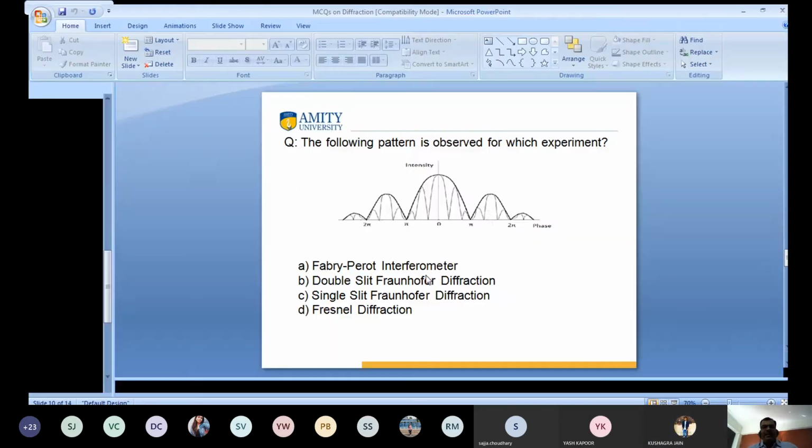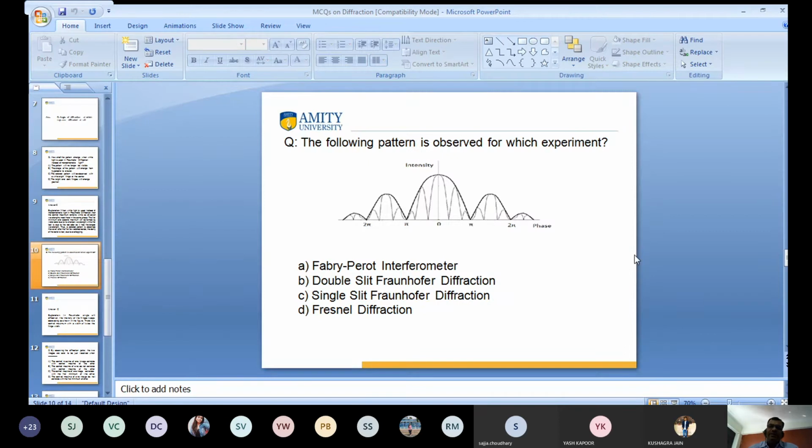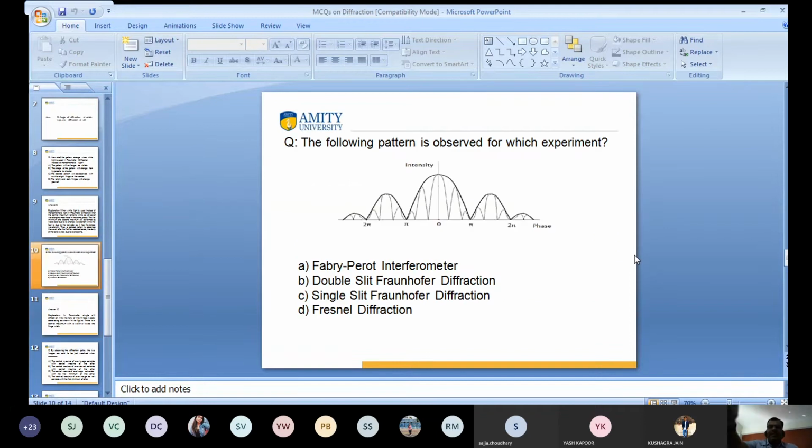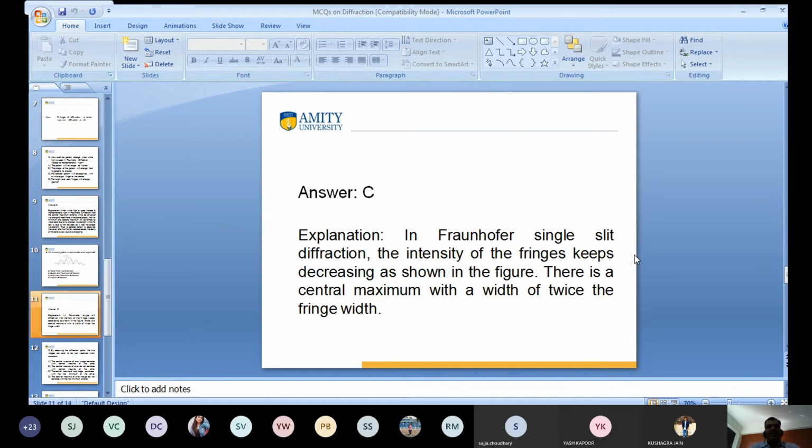I have already discussed this figure in detail. This is the Fraunhofer diffraction of a single slit, with the first maxima, the pi minima, the 3 pi maxima and so on. So the answer is Fraunhofer diffraction, single slit.